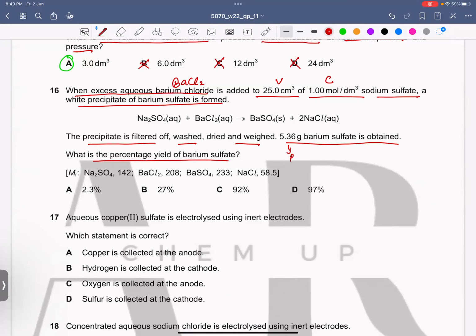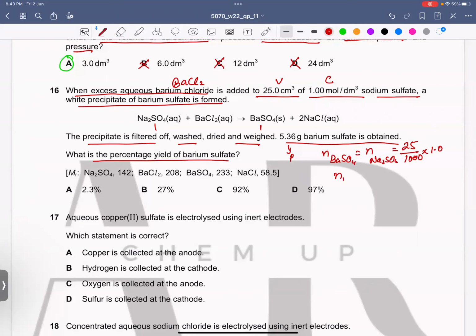So for that we have to find the moles of sodium sulfate first. And if you see, the mole ratio is the same. So whatever the moles of barium sulfate, these are equal to the moles of sodium sulfate, and the moles of sodium sulfate would be equal to 25 divided by 1000 times 1.0.